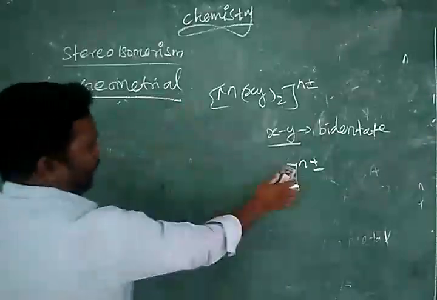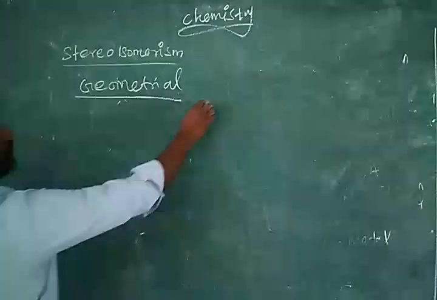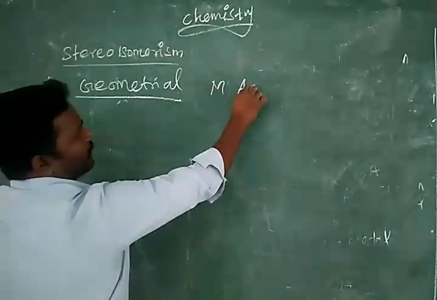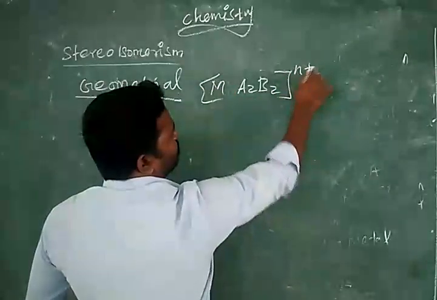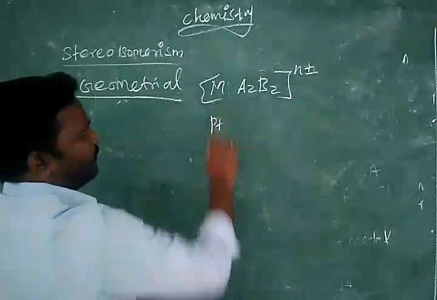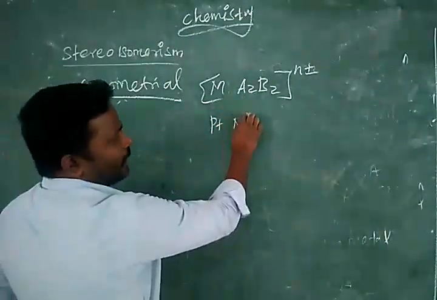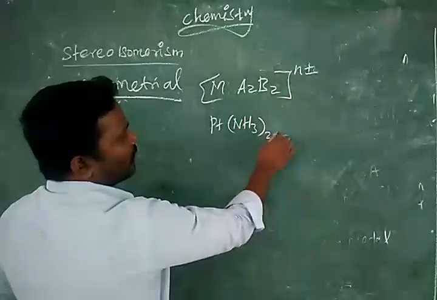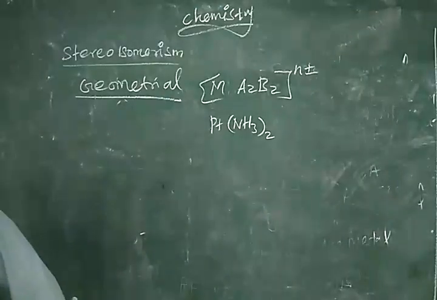For square planar, the first formula is MA2B2. Take an example: in the place of M, I am taking platinum. In the place of A, ammonia. In the place of B, I can take chlorine.